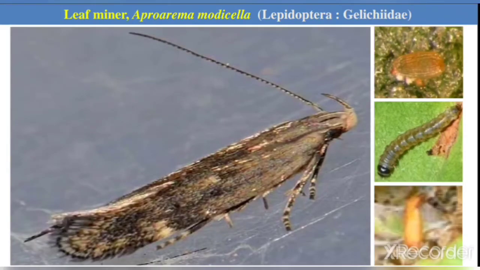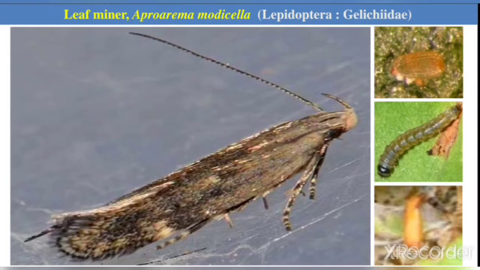Now another major pest on groundnut is the leaf miner, that is Aproaerema modicella. It belongs to the family Gelechiidae of the order Lepidoptera. This is a borer. Usually it causes about 50% yield loss. Besides groundnut it also attacks soybean and red gram. Dry weather basically favors the multiplication of the pest. Here bunchy type varieties are highly susceptible.